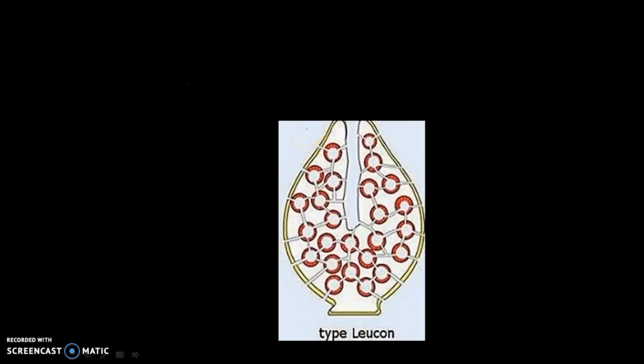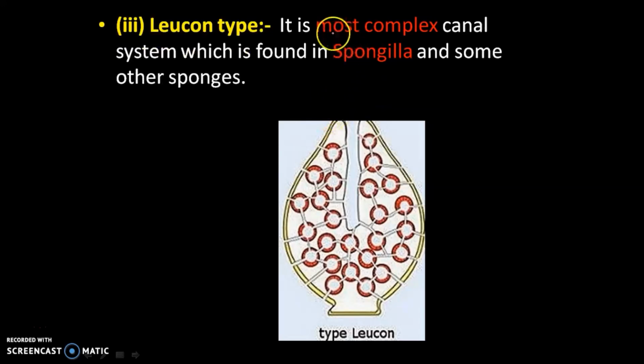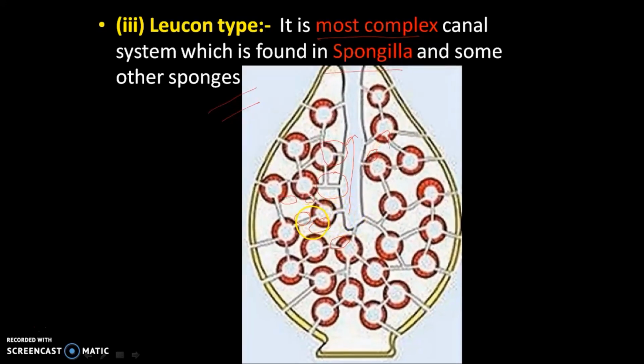The last canal system is called the Leucon type, the most complex type, found in the freshwater sponge Spongilla. Here the canal is so branched that it forms a system of flagellated chambers. Here is one branch, here another, and these flagellated chambers are attached to each other. Dermal pores are present, and excurrent canals give out whatever materials have been taken in. Likewise, it is regarded as the most common, having chambered canals.